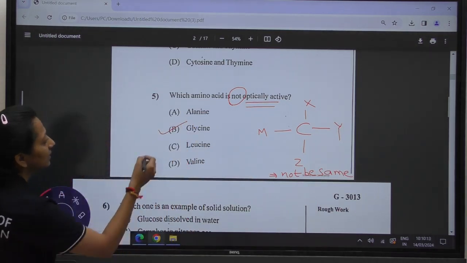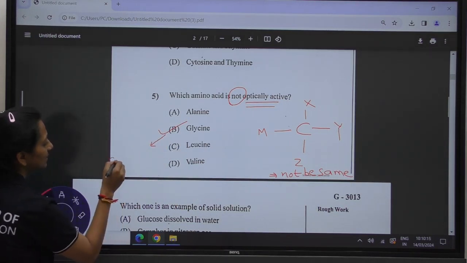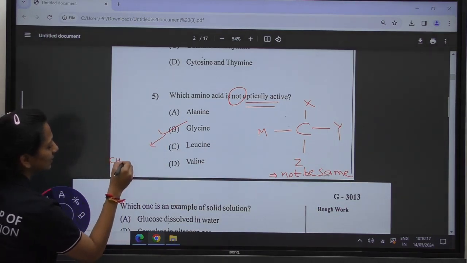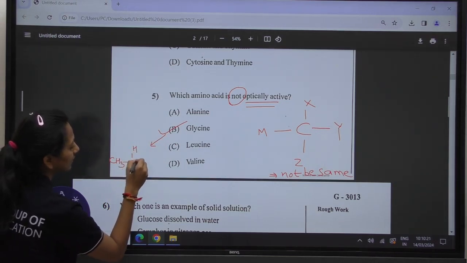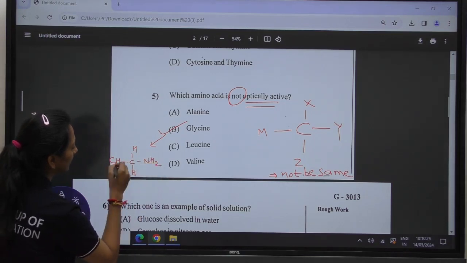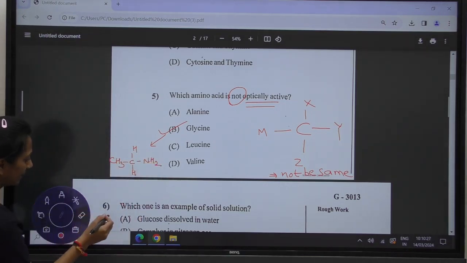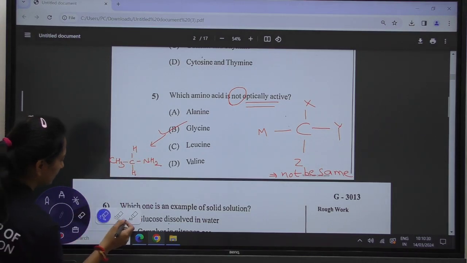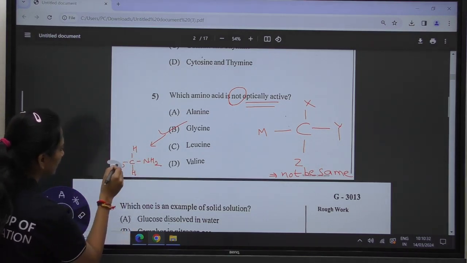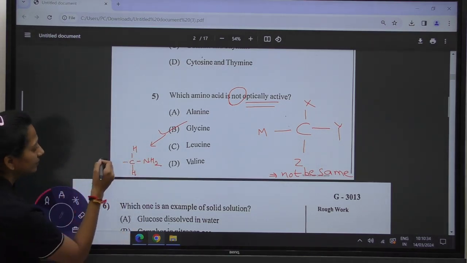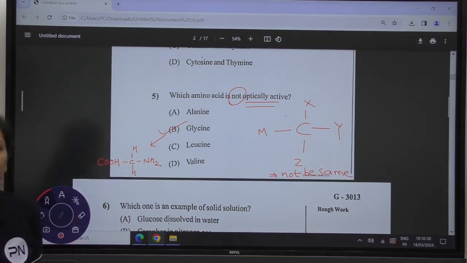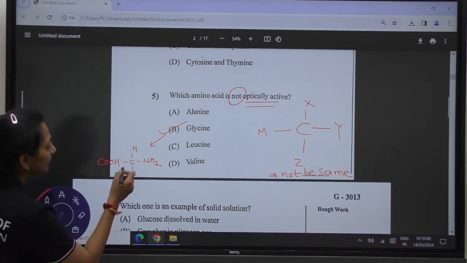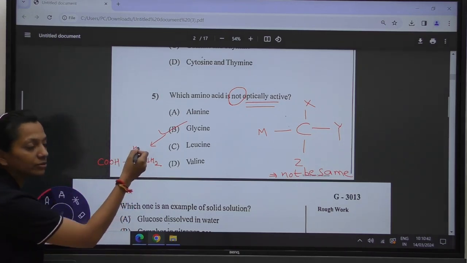It is because the structure of glycine is this, in which the carbon atom is attached with 2 hydrogen atoms.